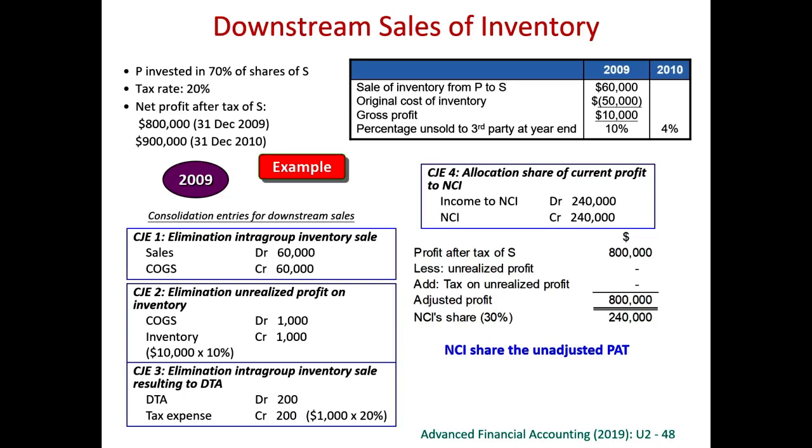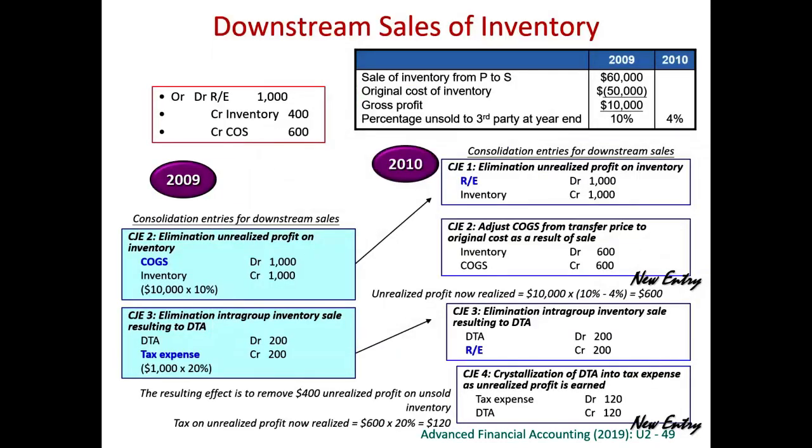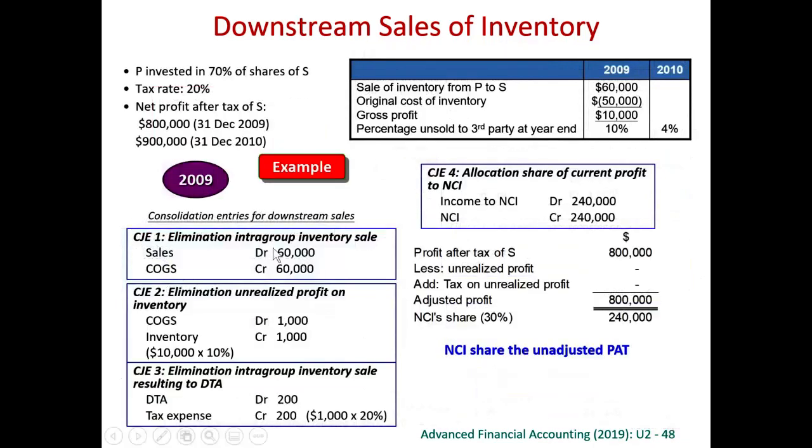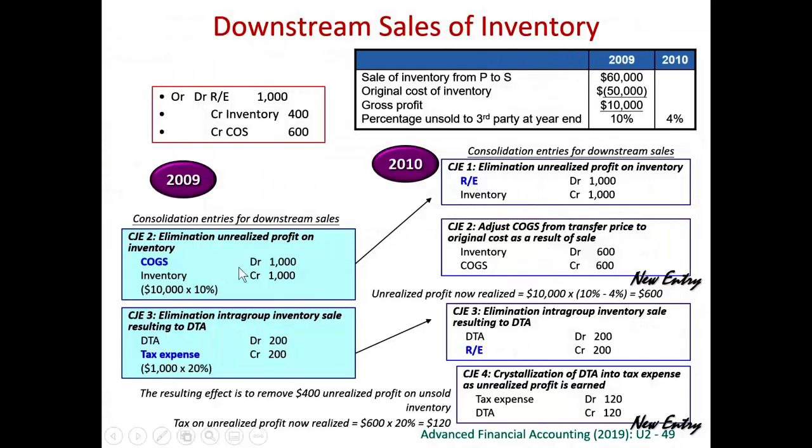Assuming that now it is one year after, this means 2010. So in year 2010, because neither the parent nor the subsidiary has recorded those consolidation adjustments, as a consolidation accountant, I will repeat what I have done last year. I don't need to repeat this first journal entry. I don't need to debit retained earnings and credit retained earnings. But I need to repeat this journal entry because it has got a one-side effect on retained earnings. So therefore, I repeat this journal entry. Last year, it was a cost of goods sold. This year, I debit retained earnings.